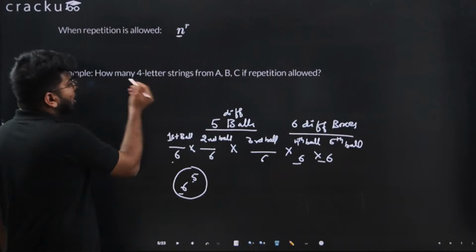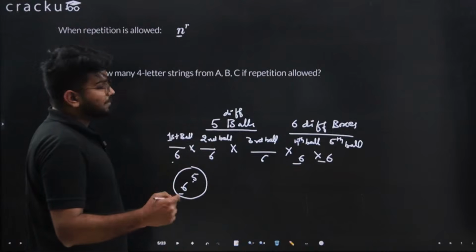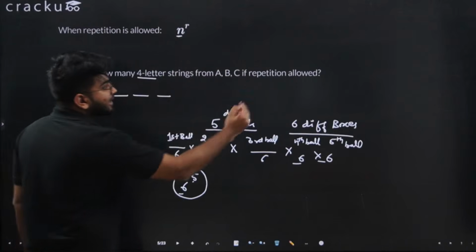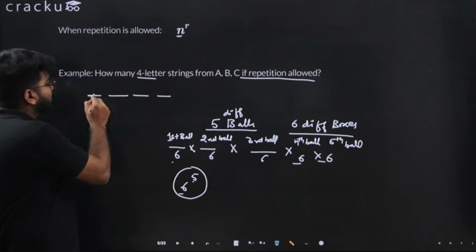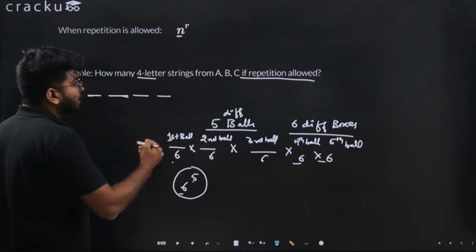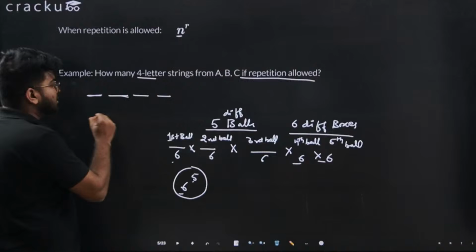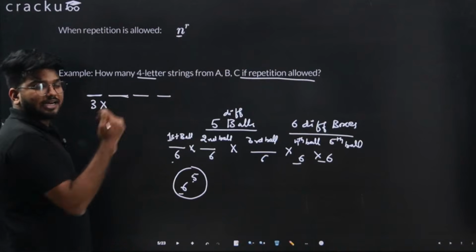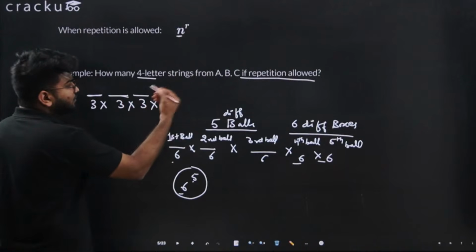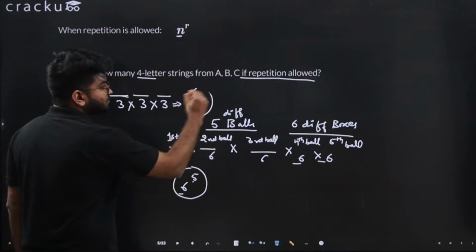For example, here we have: how many 4-letter strings can be formed from A, B and C if repetition is allowed? 4 letters. So first letter, second letter, third letter and fourth letter. Repetition is allowed. It means for the first one, if I have selected A, for the second one also I can select A. So for the first letter, how many options are there? We have A, B and C. So there are 3 options. Similarly, for the second one also I have 3 options. Similarly, for the third also 3 options, and for the fourth also 3 options. So if you notice, this is nothing but 3 raised to 4.